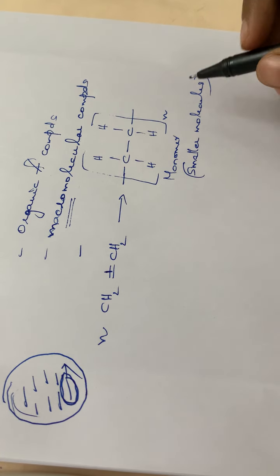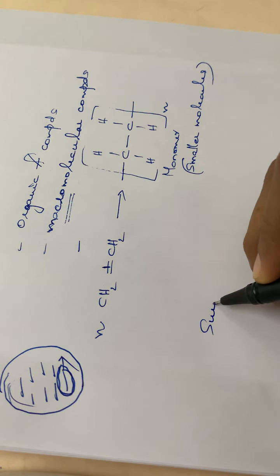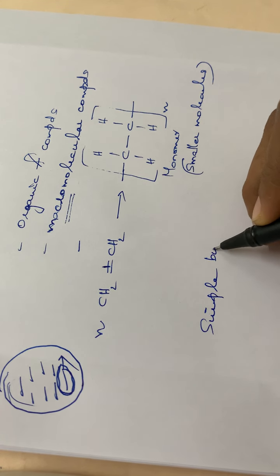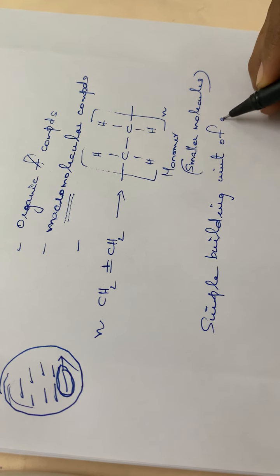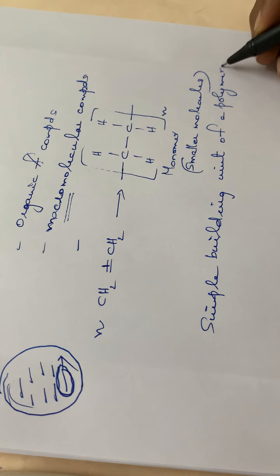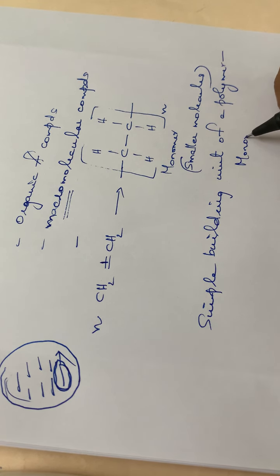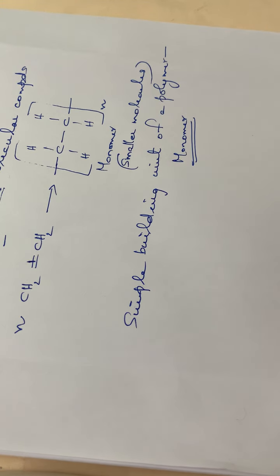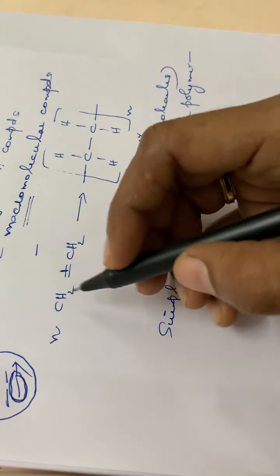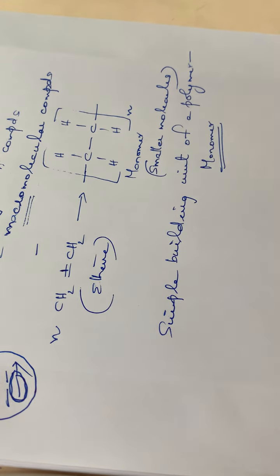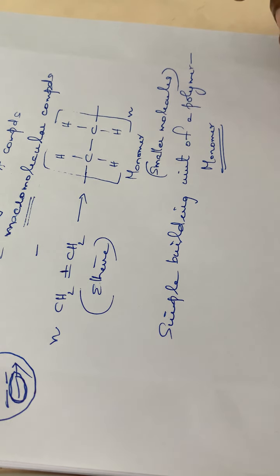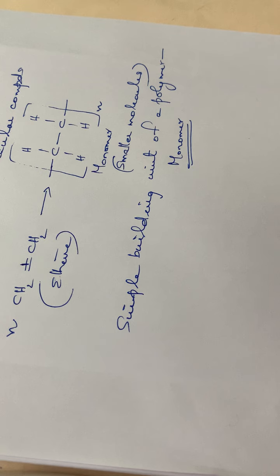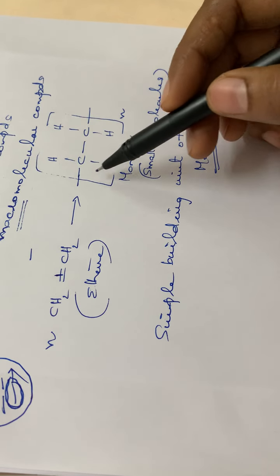So the simple building unit of a polymer. What do you mean by a simple building unit of a polymer? It is the monomer. So you have to write the example also. Ethene molecule on polymerization: n molecules of ethene on polymerization, we will be having n times this CH2 single bond CH2.